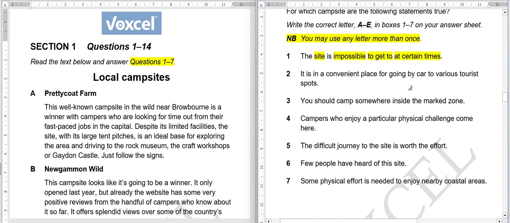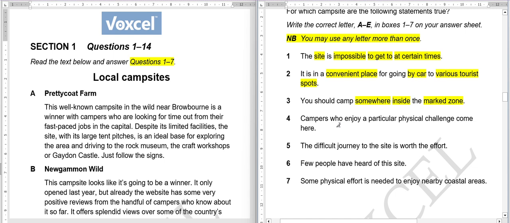Second, it is in a convenient place for going by car to various tourist spots. So from this place we can go to various tourist places by car. Third, you should camp somewhere inside the marked zone. There will be some sort of marking, maybe a circle or some kind of fence, and you have to be inside there. You cannot go outside that particular zone.